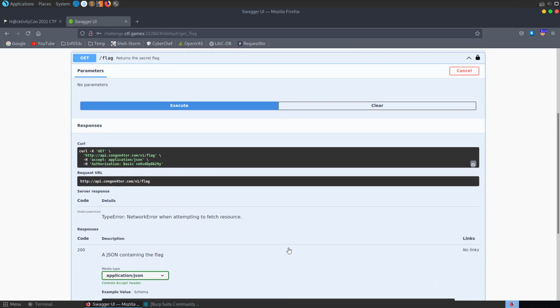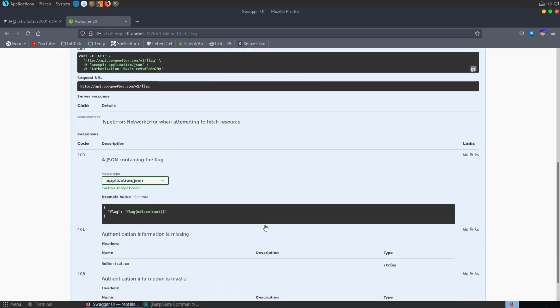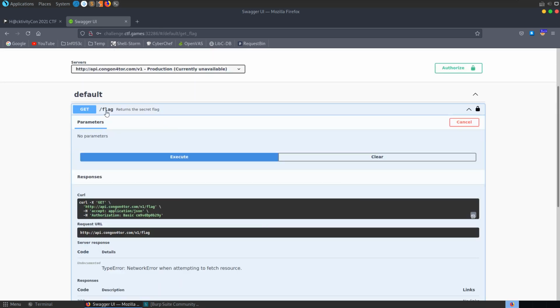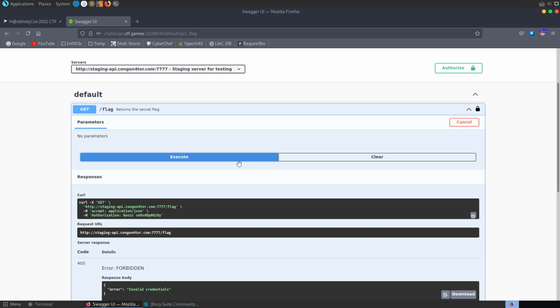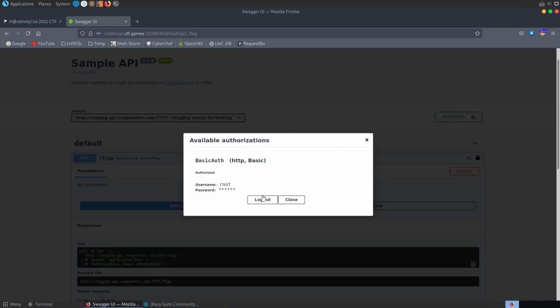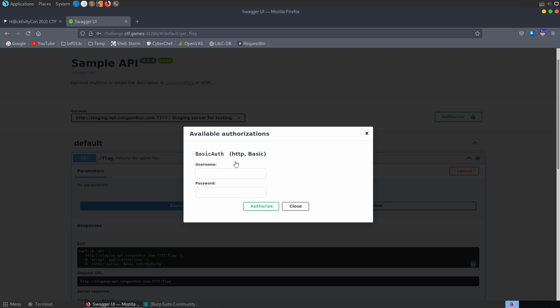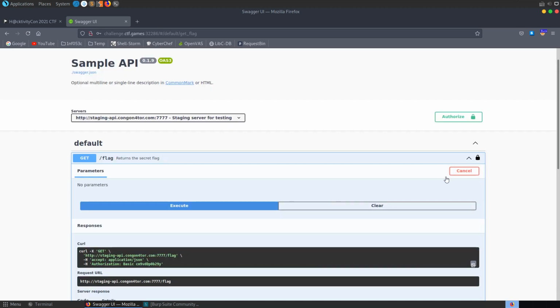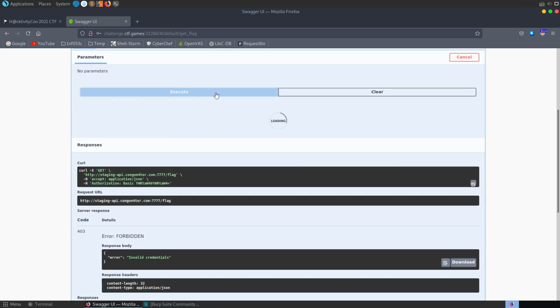Okay, let me try to change this to the staging server. Hit cancel. I'm going to try it out, execute, and we get invalid credentials. Okay, so let me try that again. Log out. I guess the admin was right. So we'll do admin authorize, and let me try and execute that again.